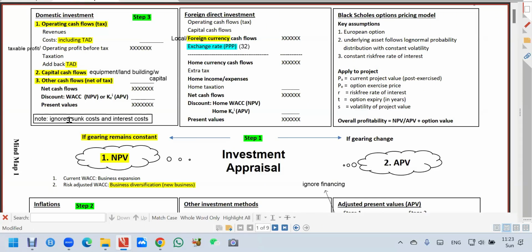Ignore sunk costs. Past cost is not relevant to new project. Past cost you already spent. You take the project or you don't take the project, those costs already spent, they are irrelevant. And you also ignore the interest costs. Why? Because the interest costs, they are important, but they are already incorporated in the cost of capital.